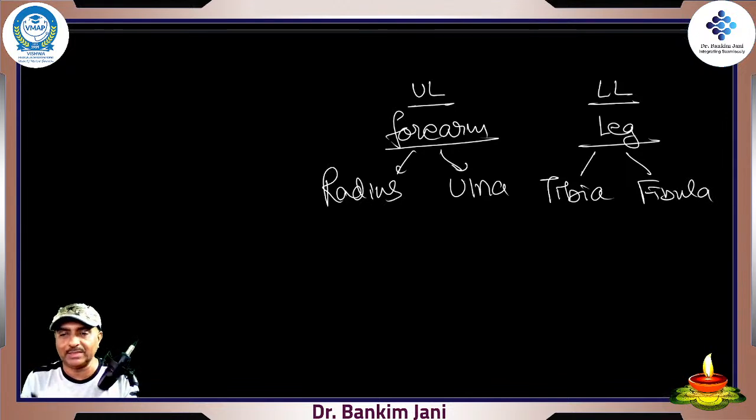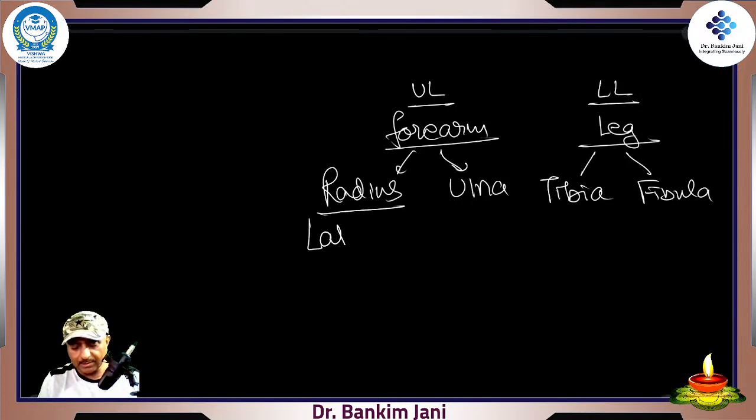Just remember one simple thing. Wherever your thumb is in anatomical position, the bigger bone is there. When you are standing in anatomical position, the thumb is lateral. So the radius is lateral and the ulna is medial.